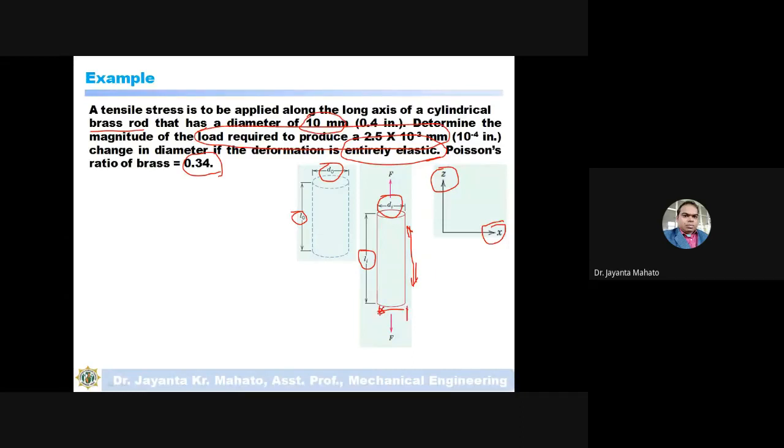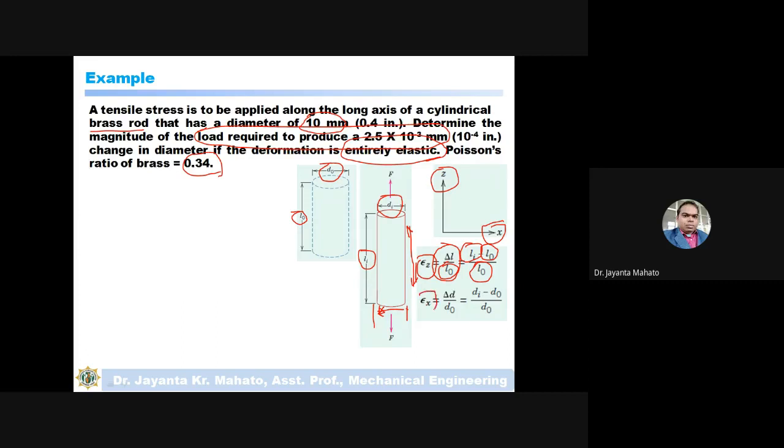So epsilon z is the increase of length, delta L, with respect to the original length, that is the final length minus the original length divided by the original length.